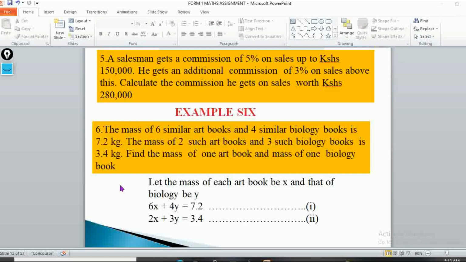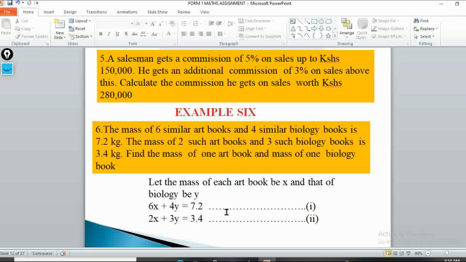So these are application questions on how mathematics can be applied in real life situations. When you look at it, it forms what is called simultaneous equations. So we can let the mass of each art book be x and that of biology be y, so that we'll have 6 times x plus 4 times y gives us 7.2 kilograms. And then the other one, 2 times x plus 3 times y gives us 3.4. So we are going to have two simultaneous equations that we need to solve simultaneously.